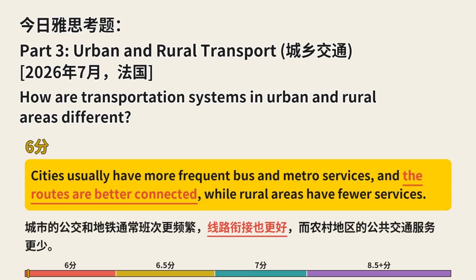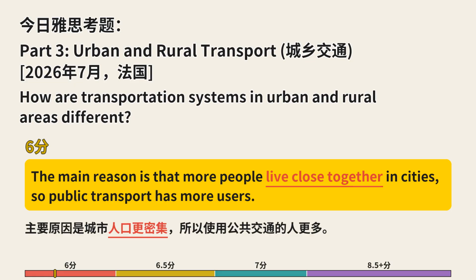Cities usually have more frequent bus and metro services, and the routes are better connected, while rural areas have fewer services. The main reason is that more people live close together in cities, so public transport has more users.